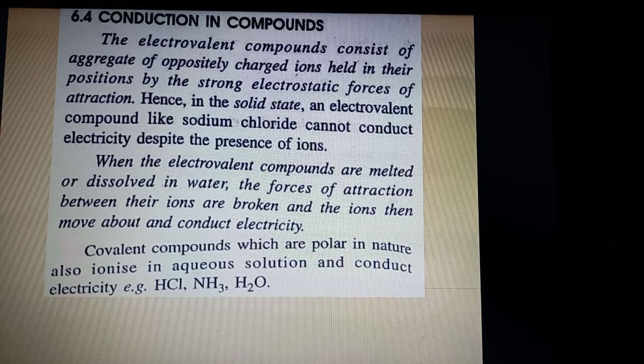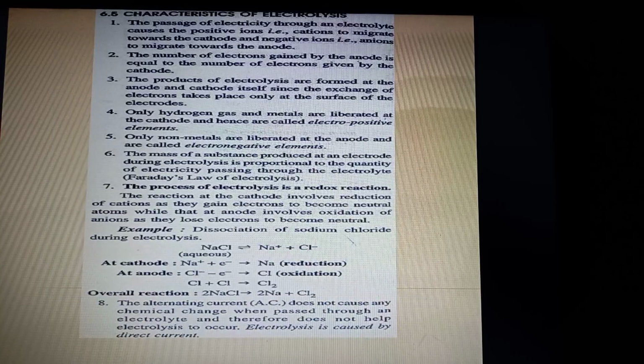But for the time being, you understand that dissociation happens in electrovalent compounds and ionization happens in polar covalent compounds. So dissociation is always used for electrovalent compounds and ionization is always used for polar covalent compounds.